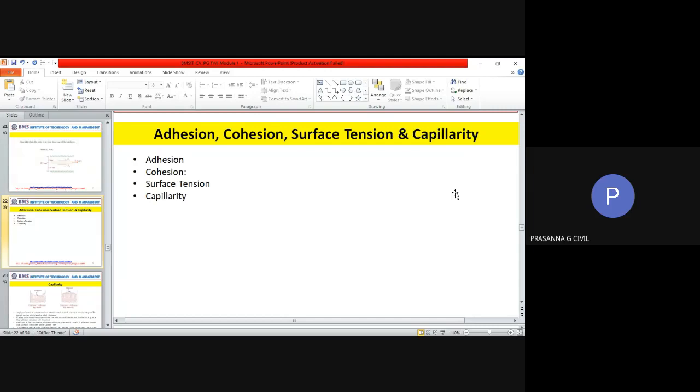Now, coming to the third term in the list, which is surface tension. I'm very sure all these three terms are familiar to all of you, but I'm just repeating it. Now, what is surface tension? Surface tension is defined as the tensile force. Tension force is the pulling or stretching force. So surface tension is defined as the tensile force acting on the surface of a liquid which is in contact with gas or in contact with the surface between two immiscible liquids.